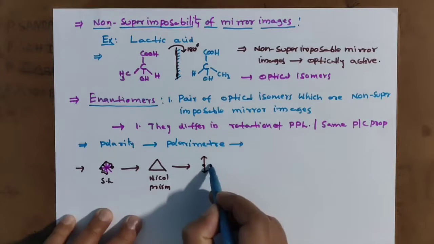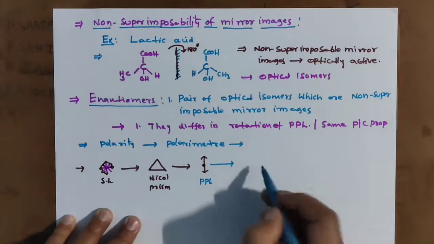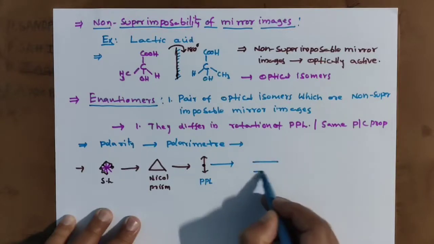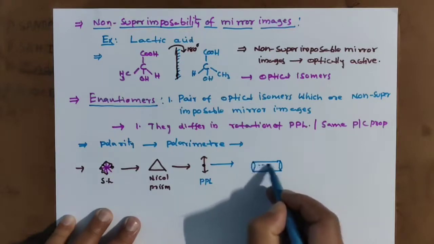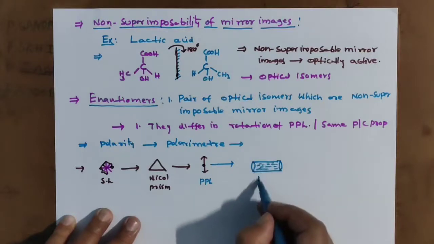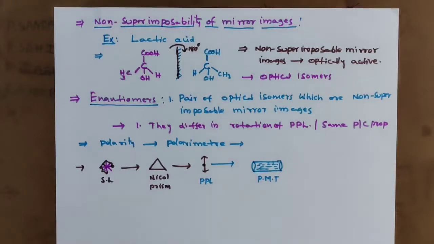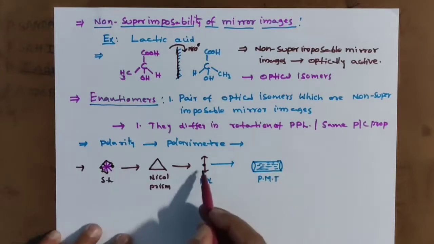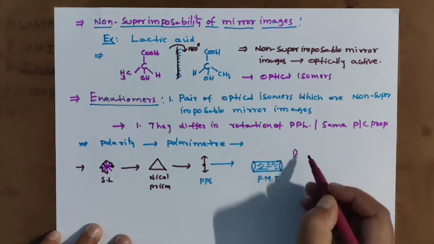If this single plane light, that is PPL light, you pass through the polarimeter tube, this is the polarimeter tube. We take the compound solution. To show the optical activity, we have to fill the solution in the polarimeter tube. When we pass this light through this tube, three observations we can see.